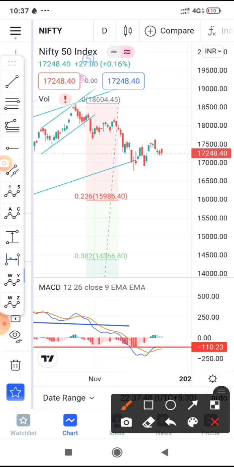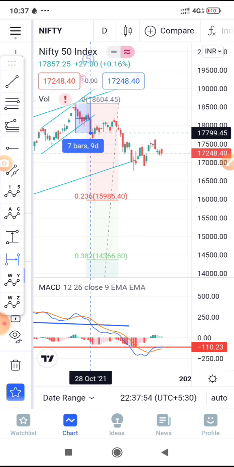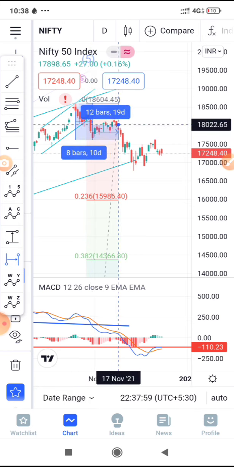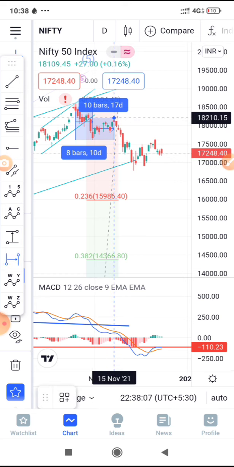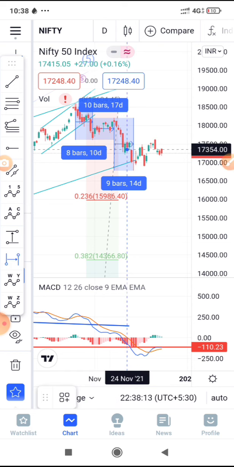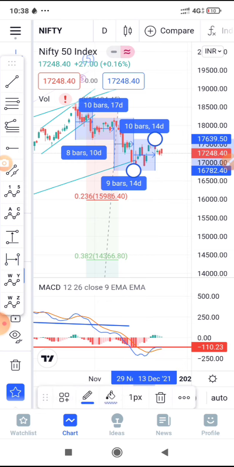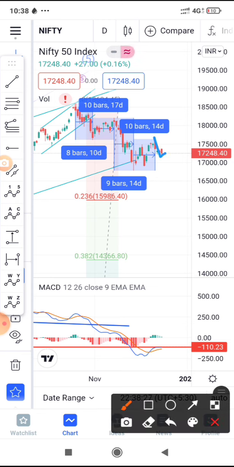So now another thing that you have to remember is the consolidation waves are longer than the falling waves. Okay, so here 8 bars are taken for the down move, and how many bars? 10 bars are taken for the upside, or the consolidation bars. Again here how many bars are taken? 9 bars are taken for falling, and here more than 9 bars must have been taken by now. So these are 10 bars. So there is very much possibility that we are going to fall going forward from this level itself.